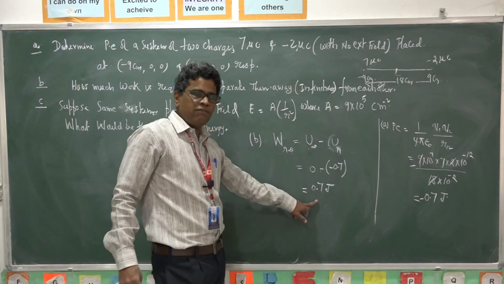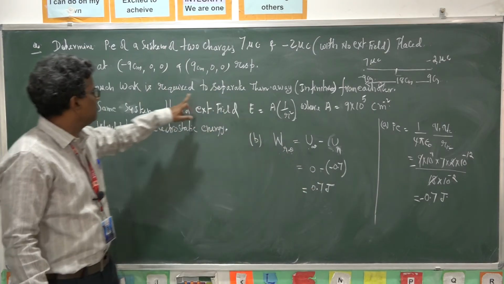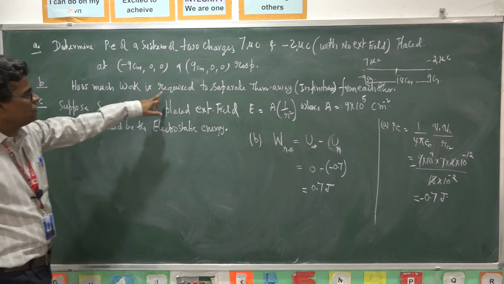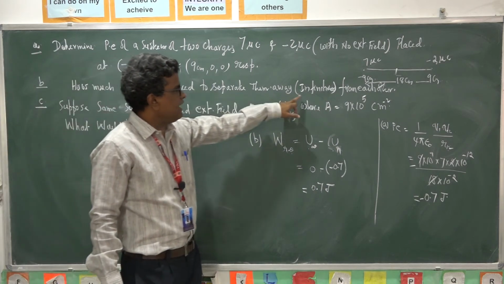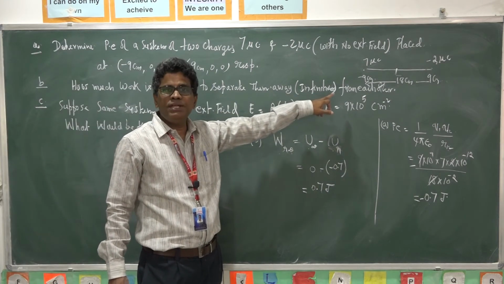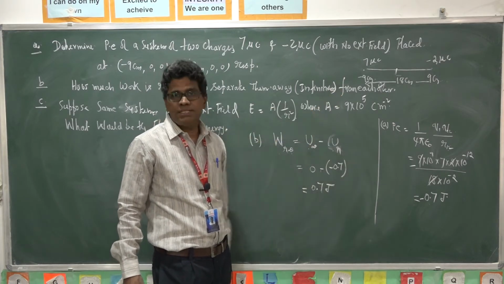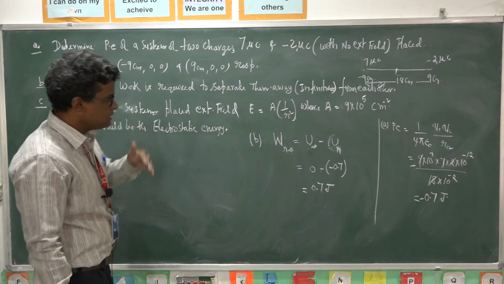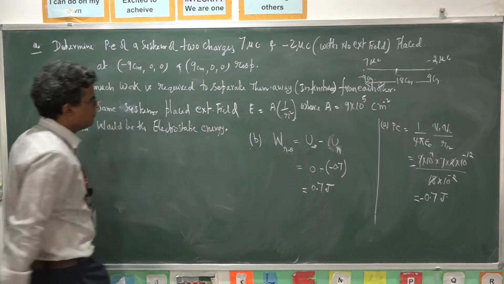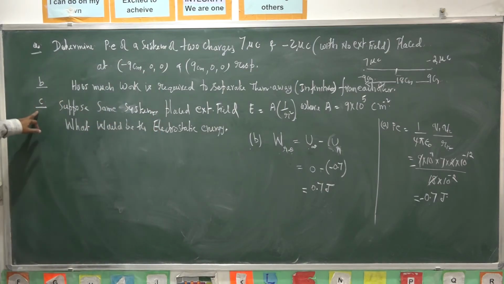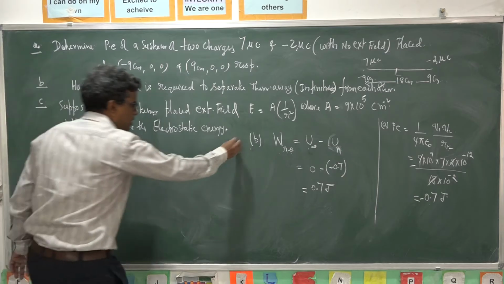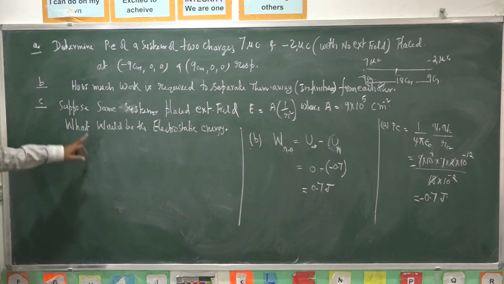So this much work should be done for what purpose? To separate them away from each other, to infinity. So this is the answer for B. Now the answer for C.